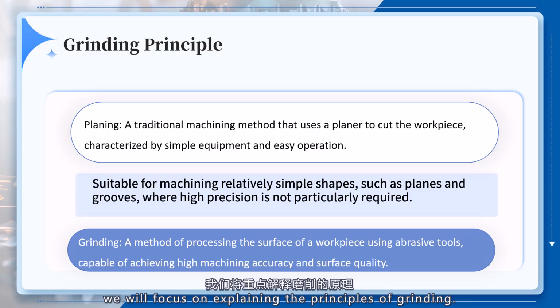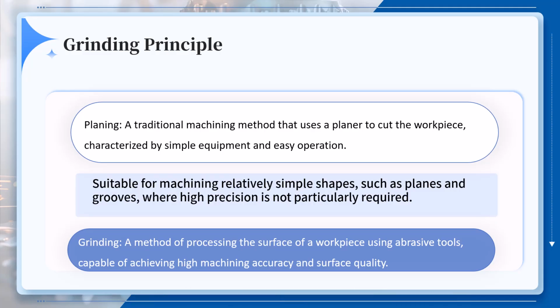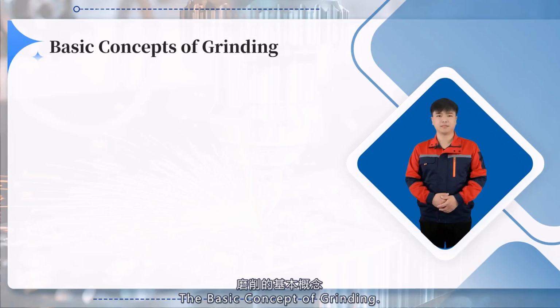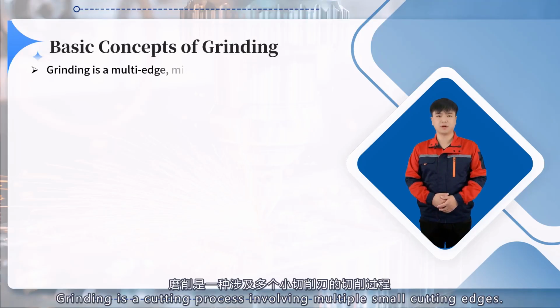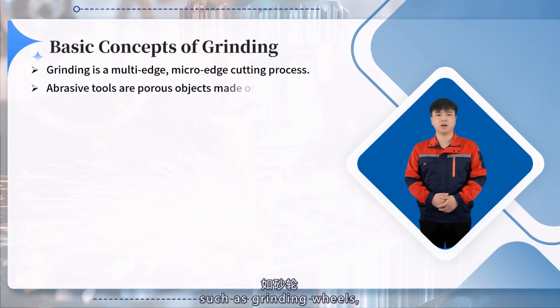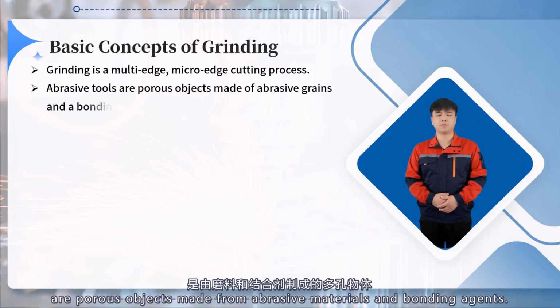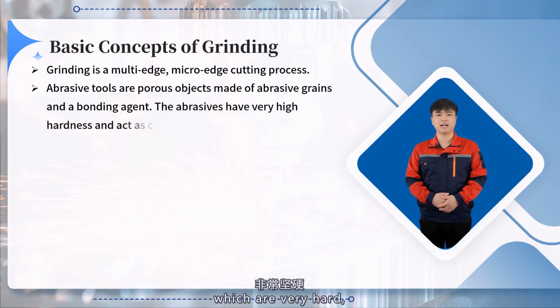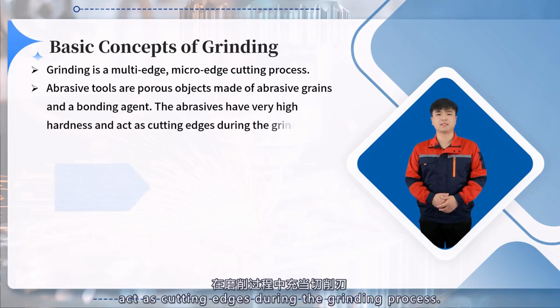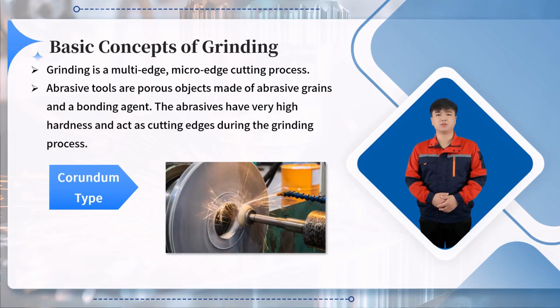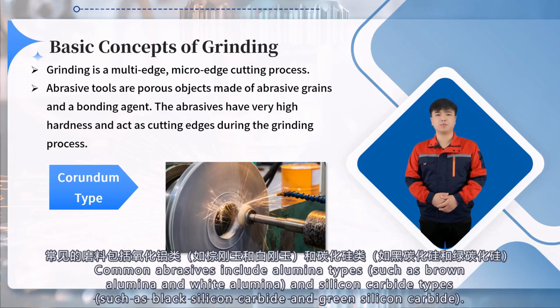Next, we will focus on explaining the principles of grinding. The basic concept of grinding. Grinding is a cutting process involving multiple small cutting edges. Abrasive tools, such as grinding wheels, are porous objects made from abrasive materials and bonding agents. The abrasives, which are very hard, act as cutting edges during the grinding process. Common abrasives include alumina types, such as brown alumina and white alumina, and silicon carbide types, such as black silicon carbide and green silicon carbide.